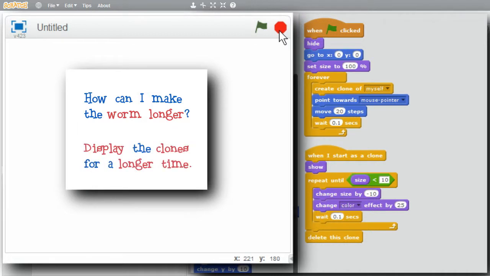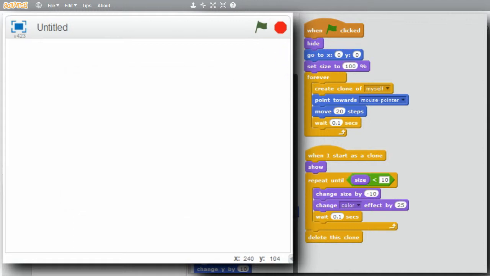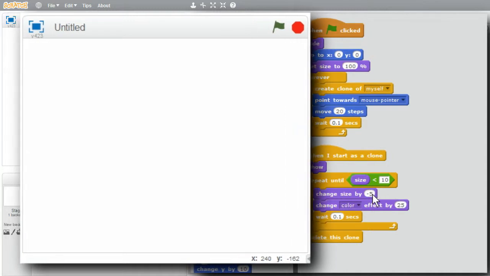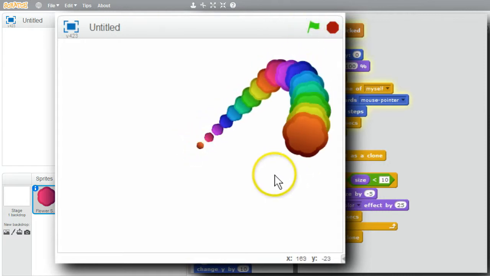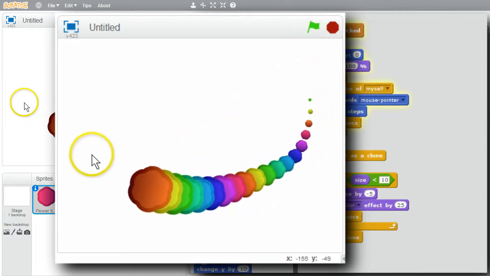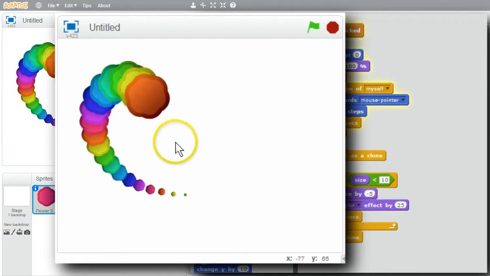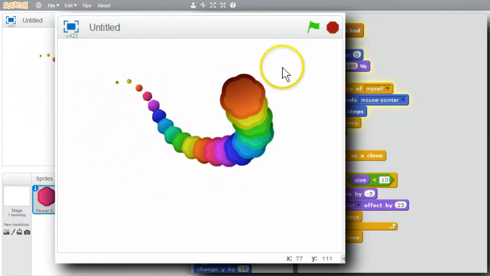If the clones are displayed for a longer time, then the worm will be longer. If I make the size change by a smaller number, it'll take longer to become less than 10, so the worm will be visible longer. I'll change the size by -5. I'll try this. The worm is longer, about twice as long. Good. I'll stop it.